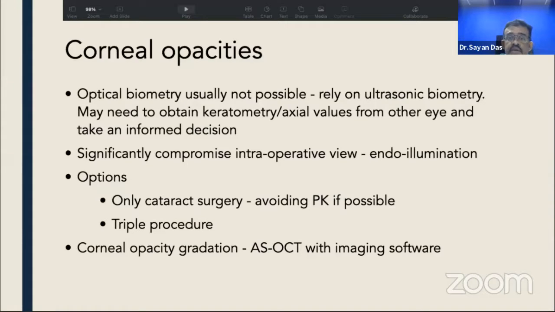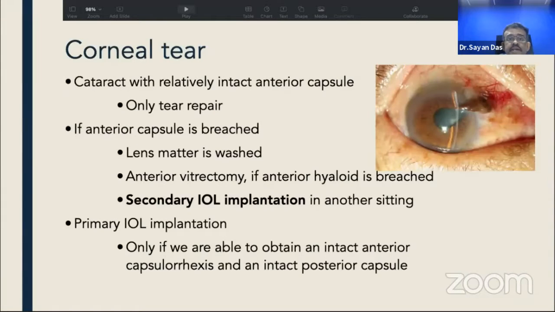So endoillumination can be a good option if you have the benefit of having one. Our option is an only cataract surgery, avoiding PK if possible, because we know that corneal grafts have postoperative surgical issues, and they take a long time to heal, and they require patients to stay in follow-up for years. Otherwise, we do a triple procedure if the opacity is in the center, is dense, and is known to affect vision. Now, there has been a description of corneal opacity gradation with a society, and it's available in the literature. I'm not going into the details.